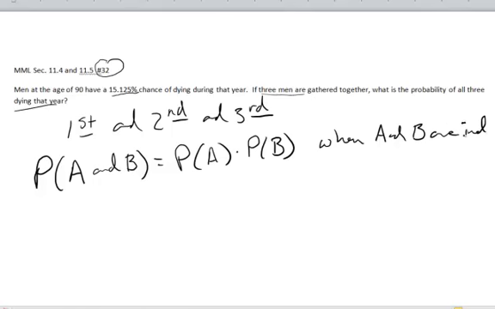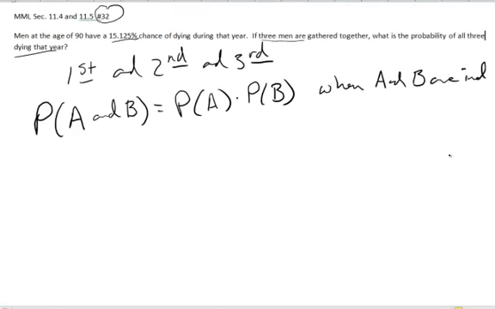So in this case, we've got three events: the first man dying, the second man dying, and the third man dying, and we need to recognize that these are independent. That is, if the first man dies or doesn't die, that has no bearing on the probability of whether or not the second man dies. The occurrence of the first event does not affect the probability of the occurrence of the second. So in this case, the probability of all three men dying